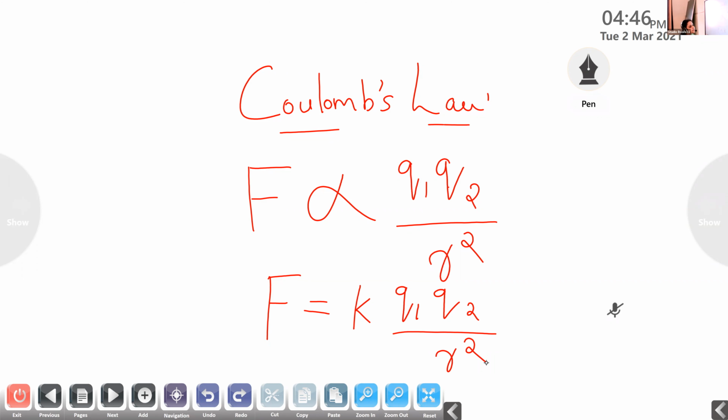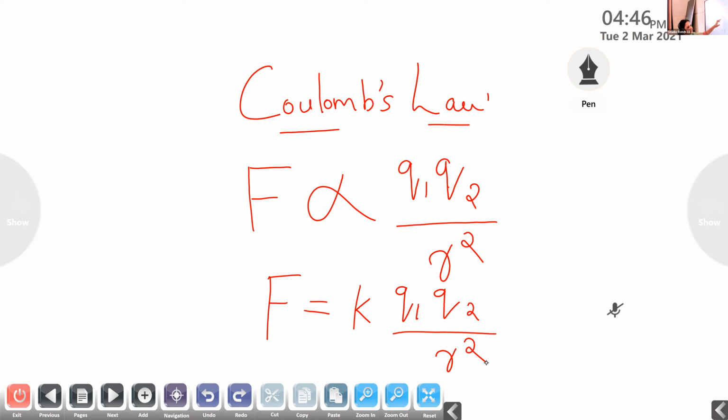What is K? Constant. Yes, very good, K is a constant. And what are Q1 and Q2? Srihari, what are Q1 and Q2? Magnitude of both charges. Yes, these are the two charges. And what about R, Aryan? It is the distance between the two charges.